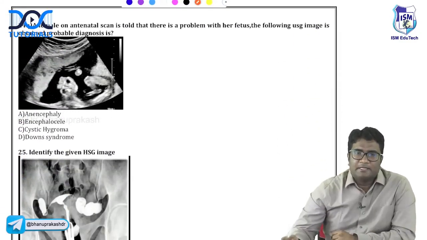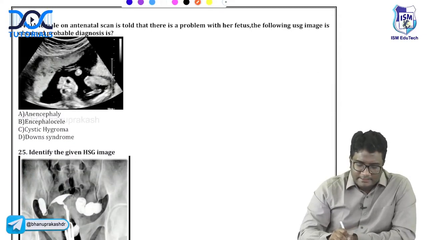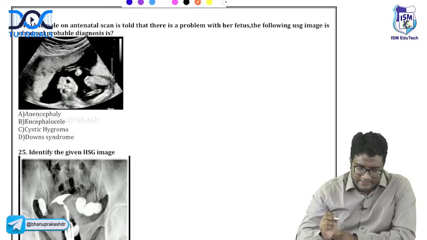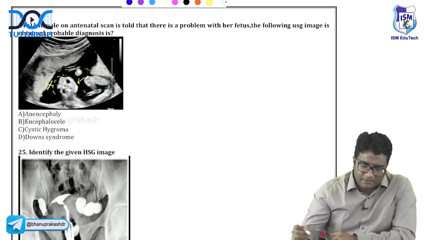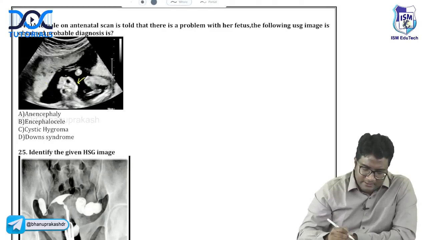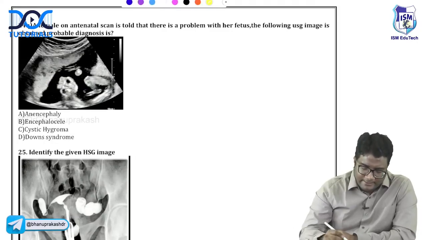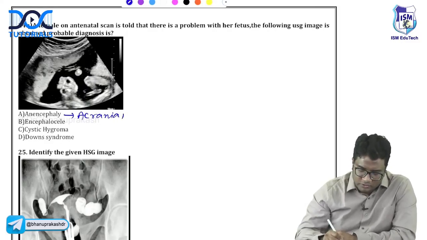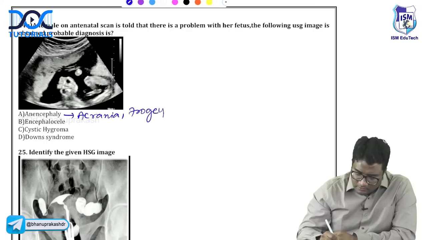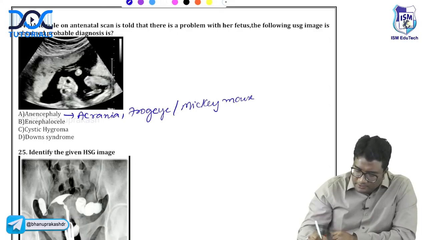The next one: a female on antenatal scan is told that there is a problem with her fetus. The following ultrasound image is obtained. What is the likely diagnosis? Can you see there are facial bones, but you don't see the cranial vault. When you see acrania, there is no cranial vault. This is anencephaly. This is acrania, absent cranial vault, and this shows a frog eye appearance or Mickey Mouse appearance on ultrasound.